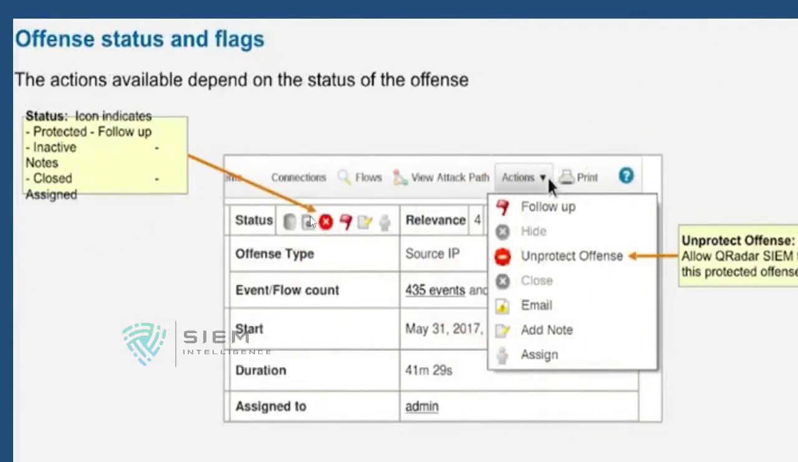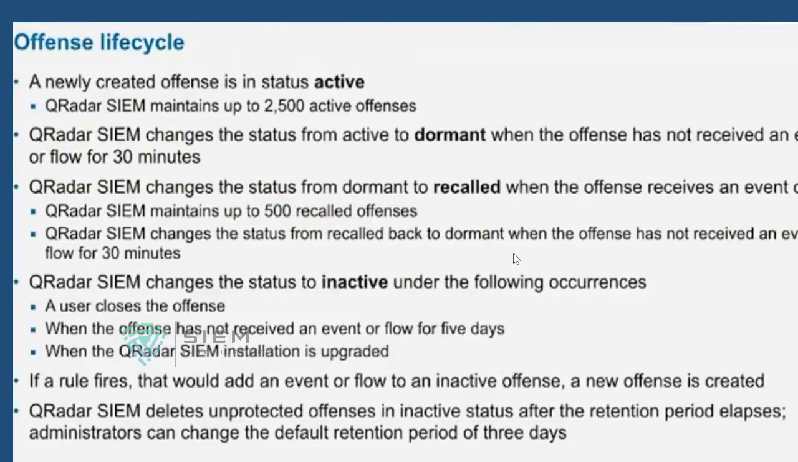So like this, on the status you will get all these options. If it is closed, it is indicated in red. If it is red, it is closed. If it is hidden, or you can say inactive, it is indicated in gray. Okay. So now we have seen what options are there in offense management.